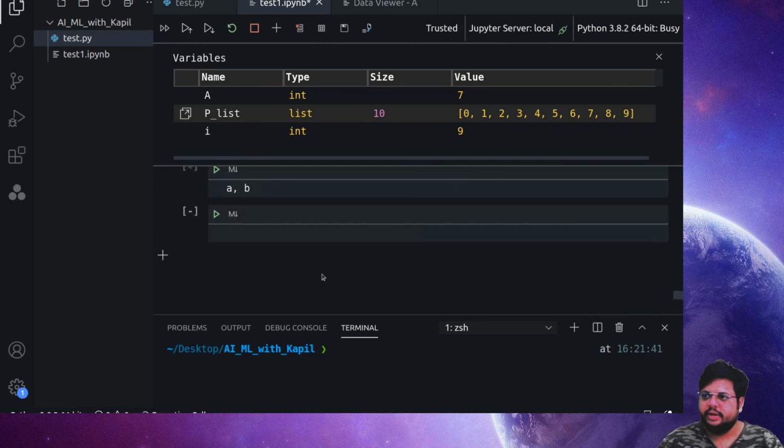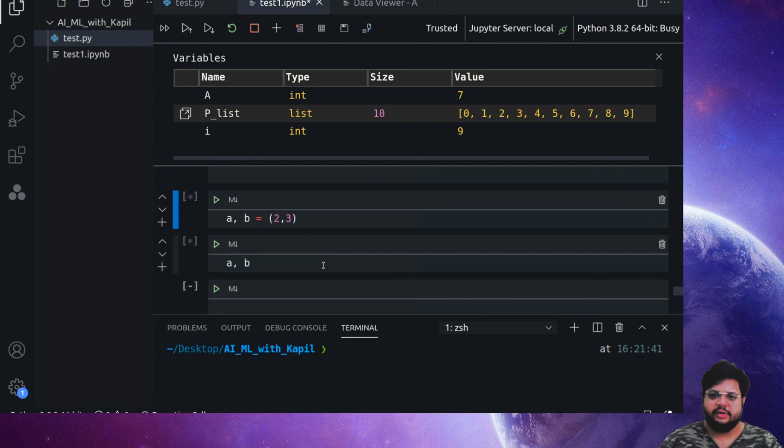Okay, so these are all the things which we discussed today. There is one more concept, the dictionary, which I don't want to include today, because if as a beginner you read the list, tuple and dictionary all together, these things may confuse you. But the important difference between the list and the tuple is that a list is defined with larger brackets, whereas a tuple is defined with small brackets.